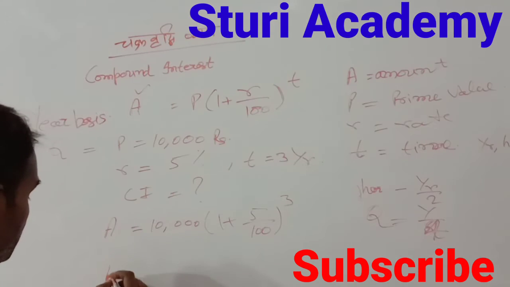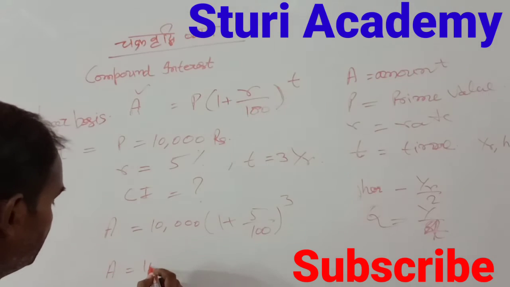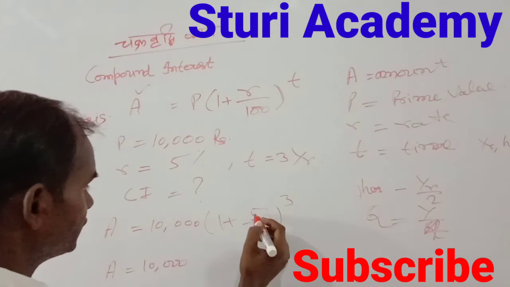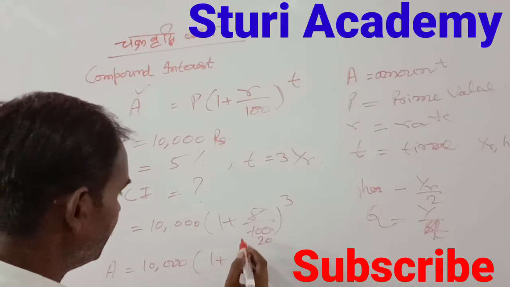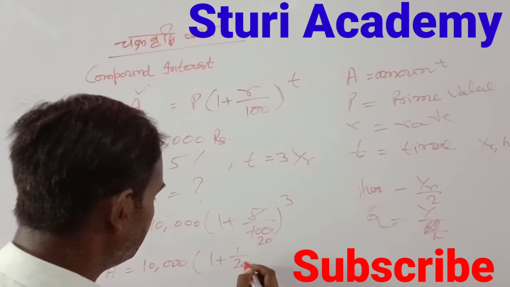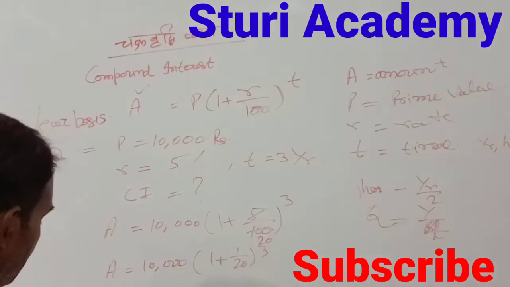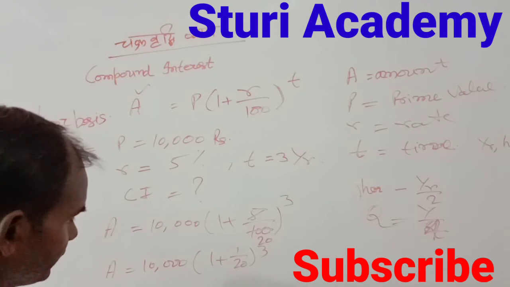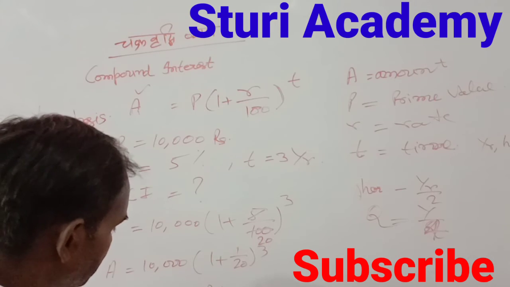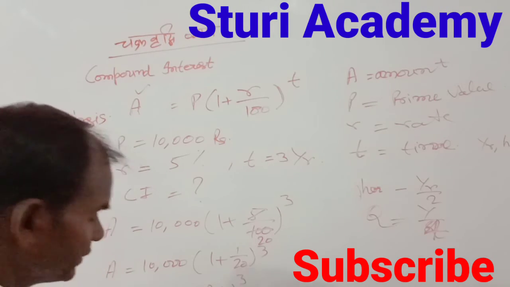So A is equal to 10,000 times (1 plus 5 upon 100) to the power 3. 5 over 100 is 1 upon 20, so A is equal to 10,000 times (1 plus 1 upon 20) to the power 3, which is 10,000 times (21 upon 20) to the power 3.